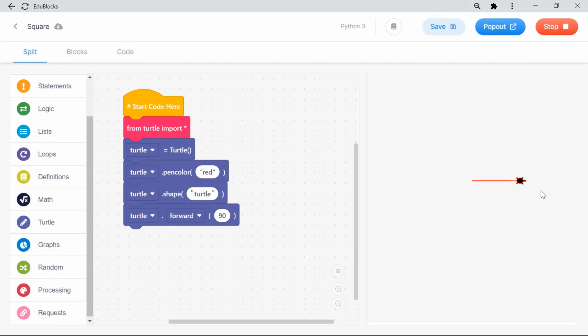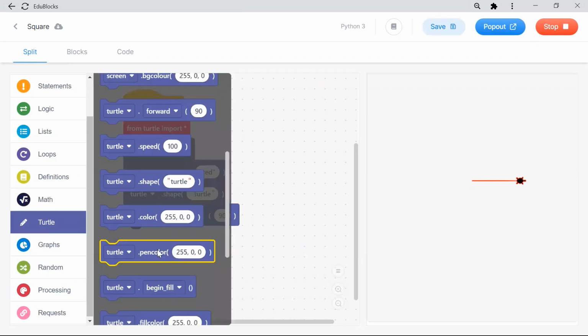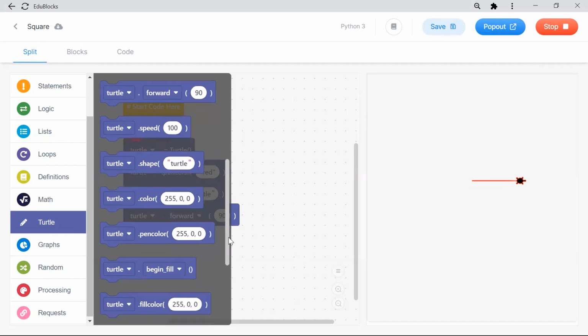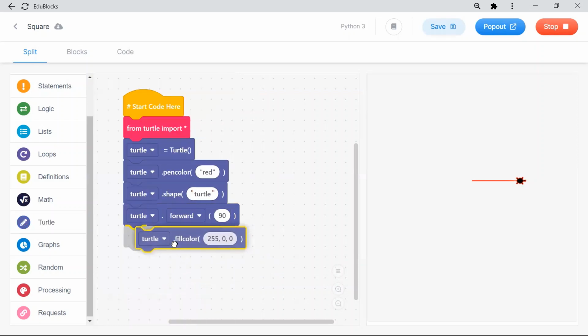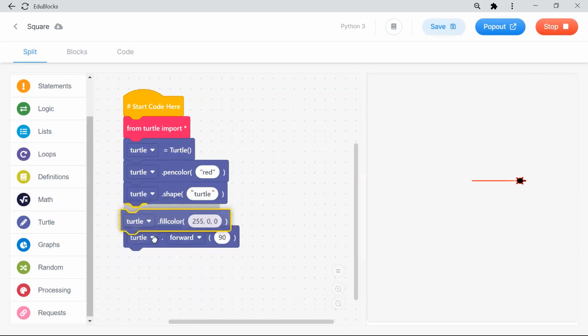Okay, so I have given, but I can see some black color. My turtle is black color. I don't want my black color turtle, I want red color. So for that, you can see my turtle's fill color method. Turtle fill with what color you want to fill the turtle. You can drag and drop it before forward, don't put it after forward, and give the fill color as red.